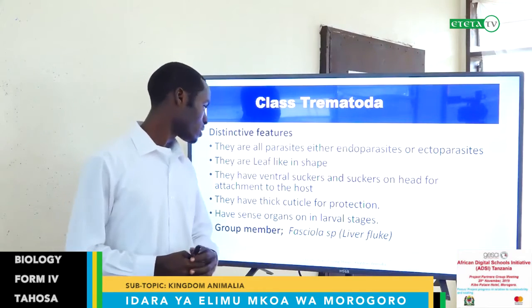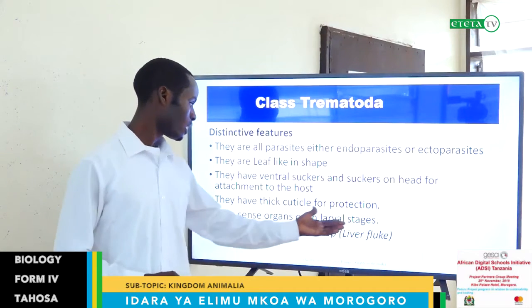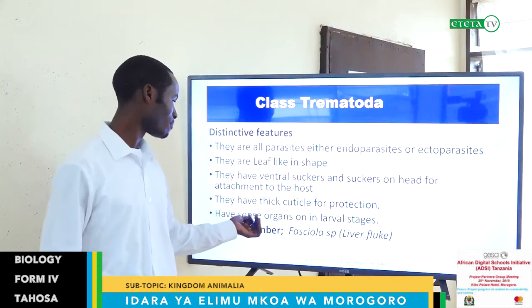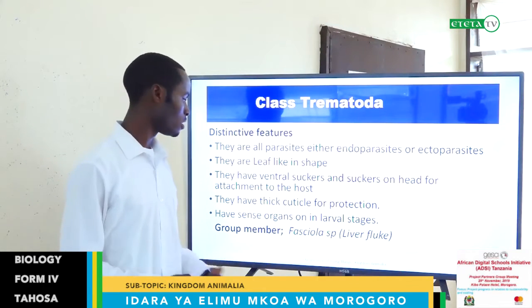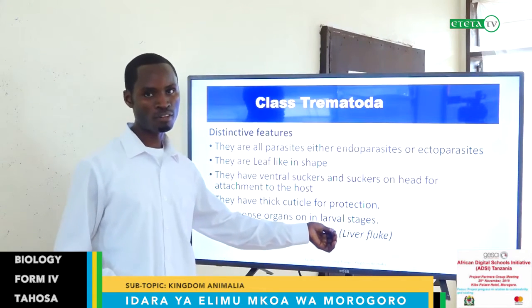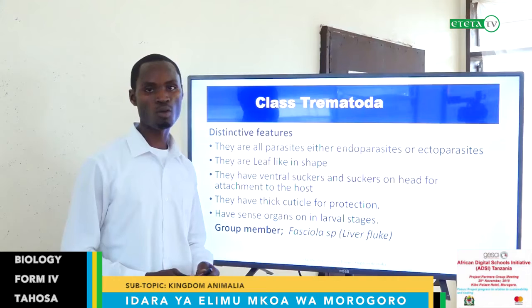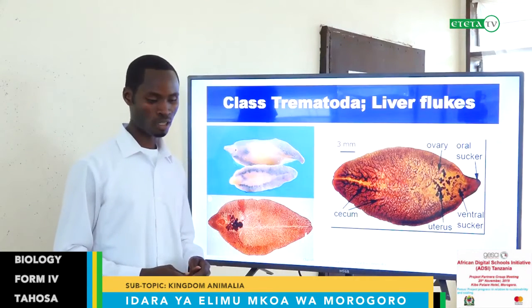They have sense organs in the larval stage. When they are still larval, they can have sense organs. An example is Fasciola species. This is the generic name, but the common name we call liver fluke. This is common in cattle like sheep and cow.